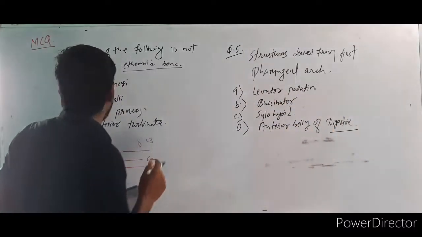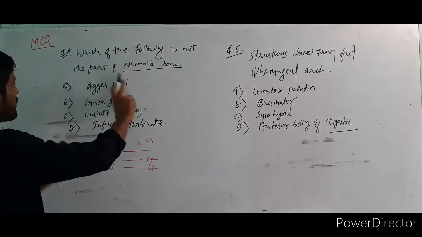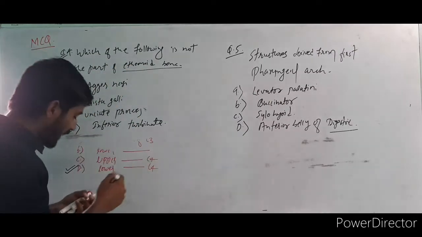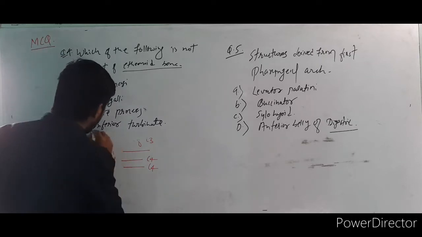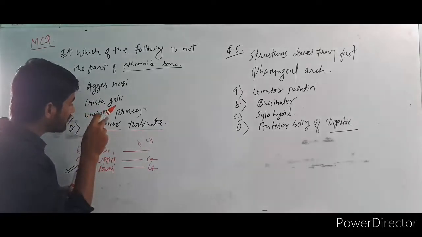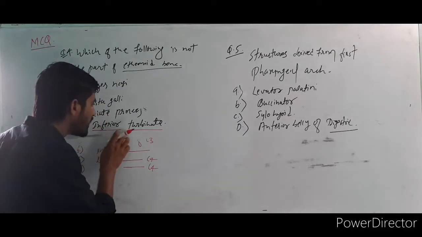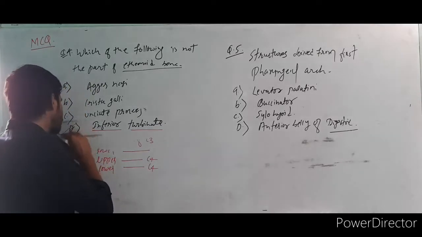Tell me, what was our question? Our question is which of the following is not a part of the ethmoid bone? Okay, you tell me one thing. What do you think about the inferior turbinate? If you have seen my video on the anatomy of the nose, in there I clearly said the inferior turbinate is a separate bone, right? So the answer is D.